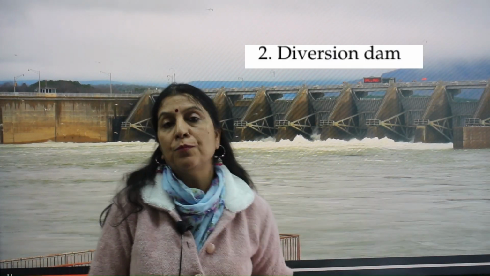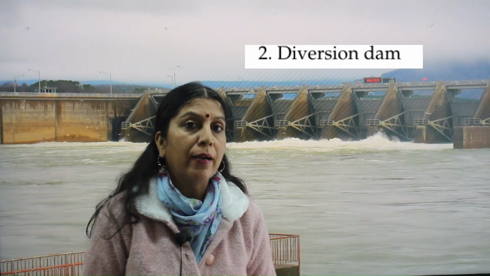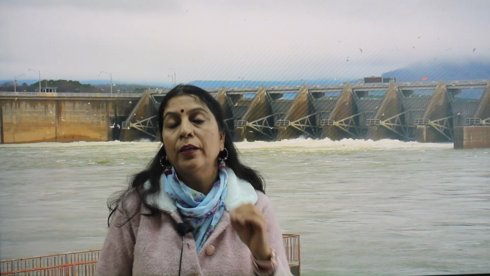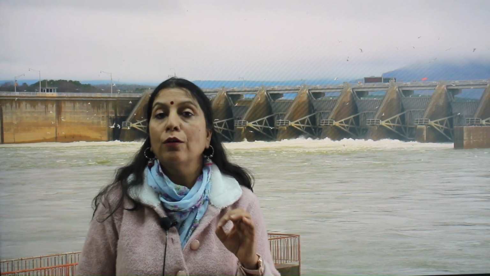The second type of dams are the diversion dams, which are specially constructed to divert the water of a river into some canal or some ditch. Barrage is the most common example of diversion dams. Faraday Dam is an example of a diversion dam. Imperial Dam on the Colorado River in the USA is also a very good example.